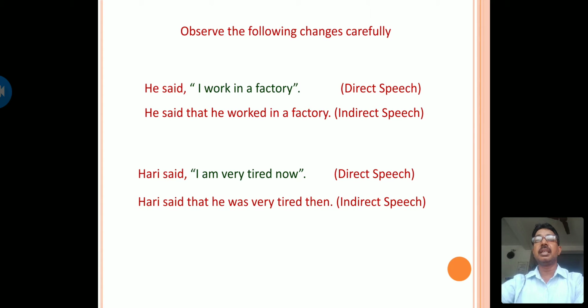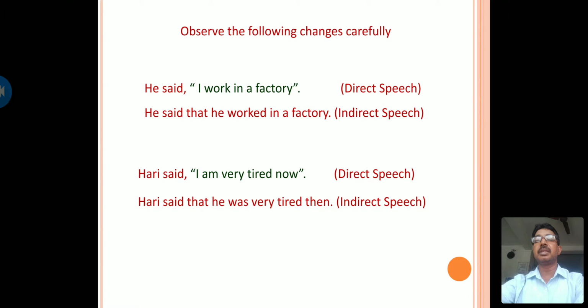And if we see the indirect speech sentence, he said that he worked in a factory. Here, the comma is removed and a conjunction or connector is added, and again, I, the first person, is changed to third person. Again, the verb form is changed.